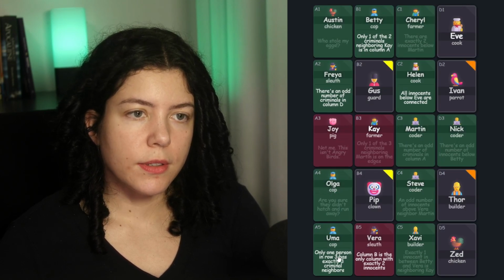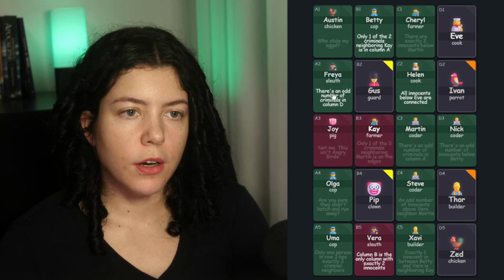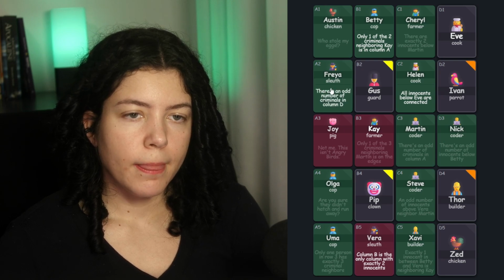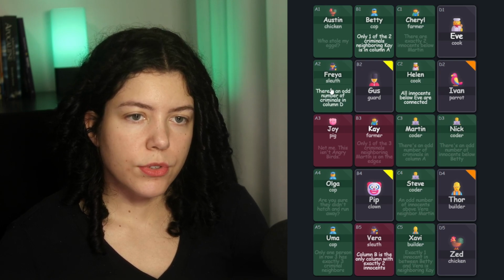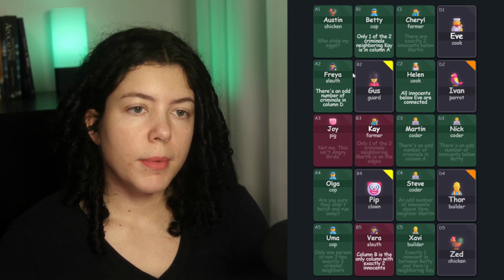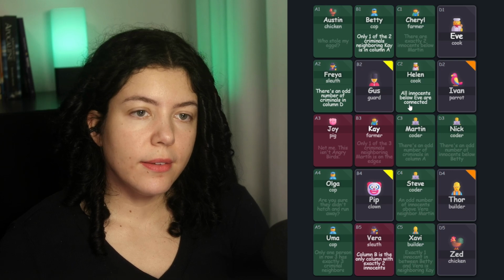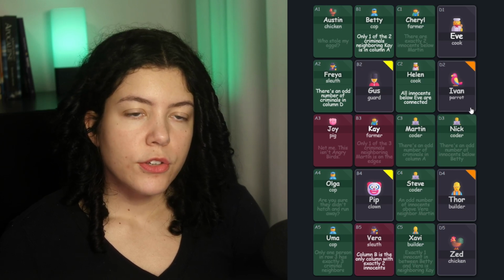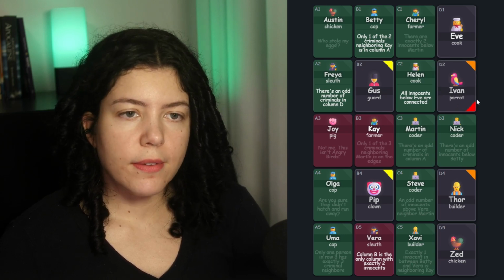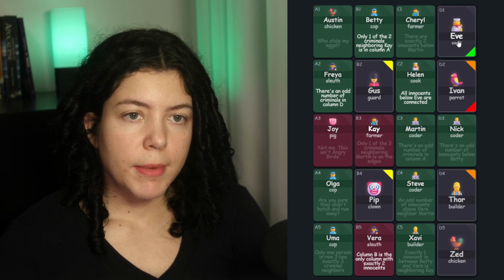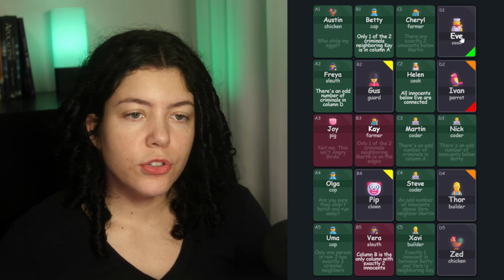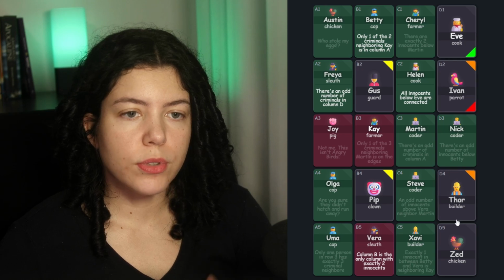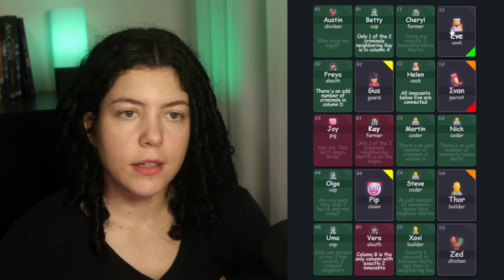Now Freya gives us a new clue. There's an odd number of criminals in column D. Interesting. Because all innocents below Eve are connected. So it doesn't really matter if Ivan is a criminal and Eve is an innocent. Because Eve being an innocent doesn't need to be connected to the innocents below her because she is not below her.